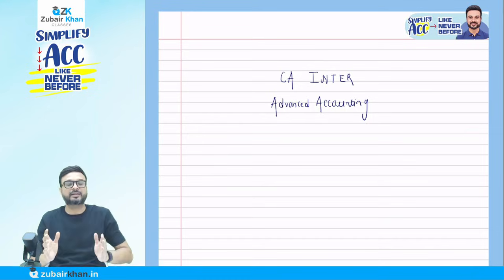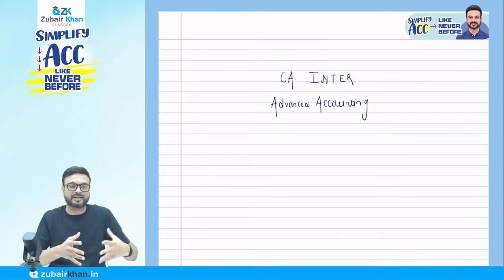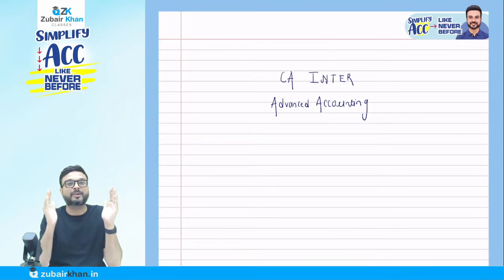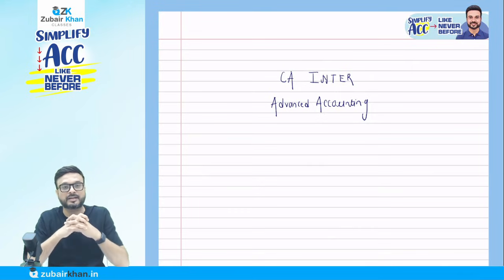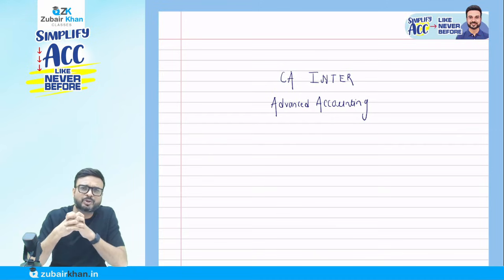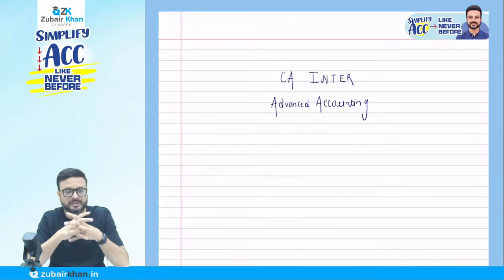Make that a target. The passing mark for each paper is 40 and the aggregate should be 50. But let me tell you honestly, you have to think in your mind that for advanced accounting, the passing mark is not 40. It should be how much? 80. So for you, the passing mark in advanced accounting is 80. And let me promise you, I will make it so simple for you. In fact, no need to make it simple. The subject itself is an easy subject, a very simple subject.